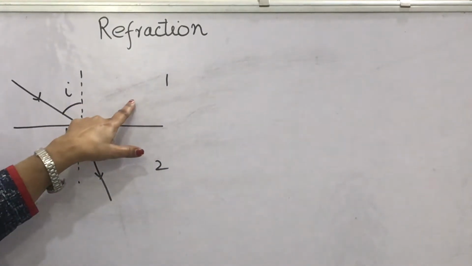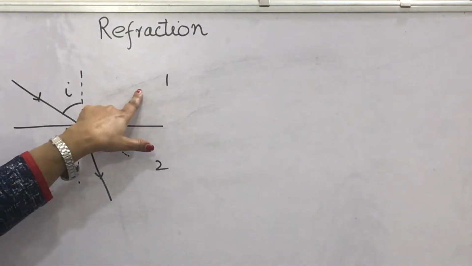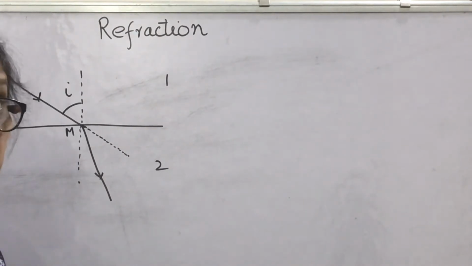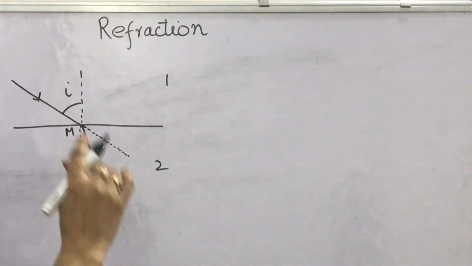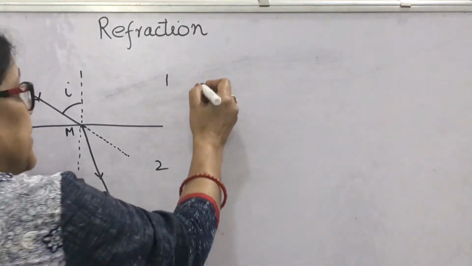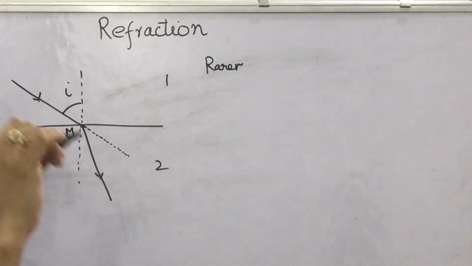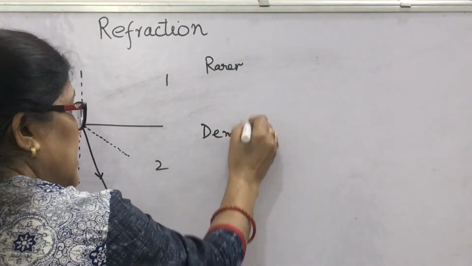What we know about media is that we say they have different optical density. Optical density is a different term from mass density. Mass density is mass per unit volume. But what is optical density? It is simply the refractive index. The medium in which light travels faster is said to be the rarer medium, and the medium in which light travels with lesser speed is said to be the denser medium.